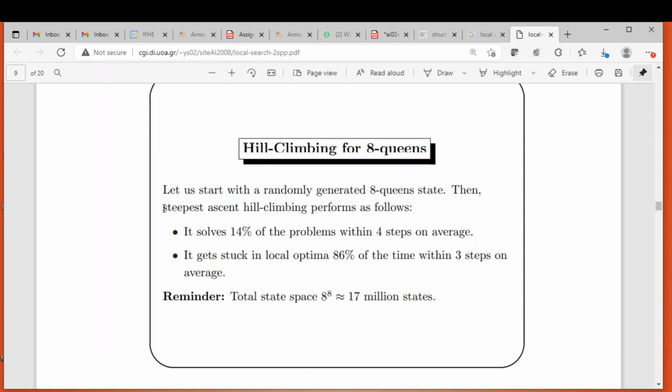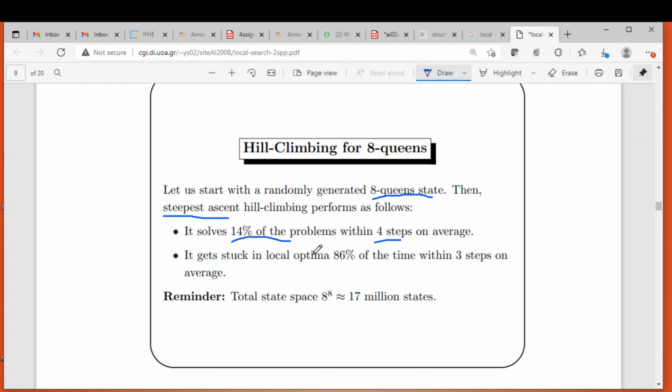When you apply it on the 8 queen problem with a randomly generated initial state, 14 percent of the time it finds the solution, and whenever it does, it needs 4 steps on average.